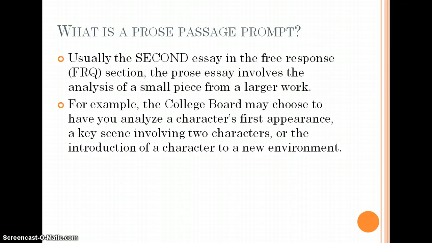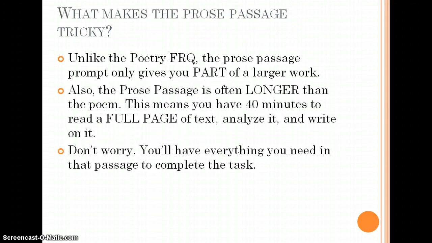Unless you are familiar with the novel, you won't know which of these they've actually chosen, but you'll have enough within that prose passage to complete the answer they've given you. What makes the prose passage tricky? Unlike the poetry FRQ, the prose passage prompt only gives you part of a larger work. Sometimes you'll feel like there's missing information. Don't worry, deal just with the information they've given you.